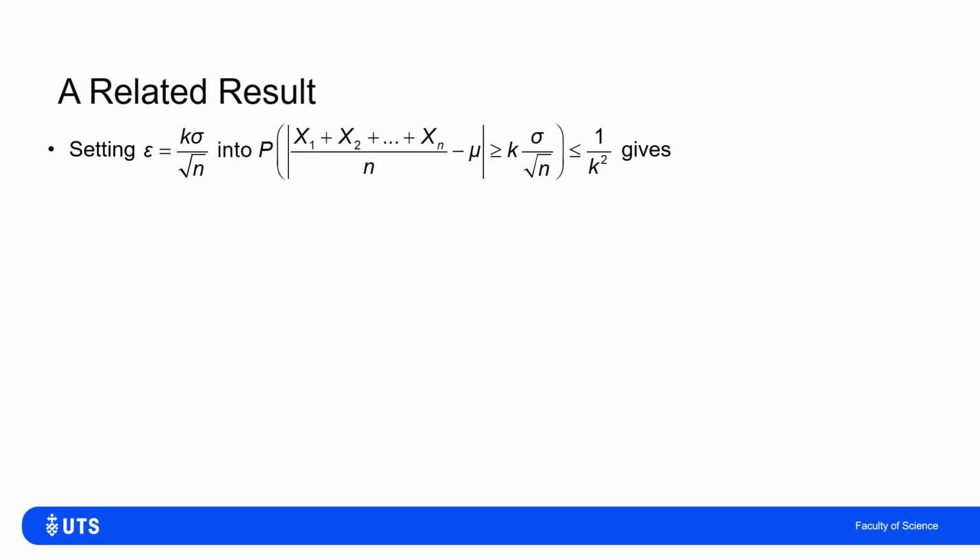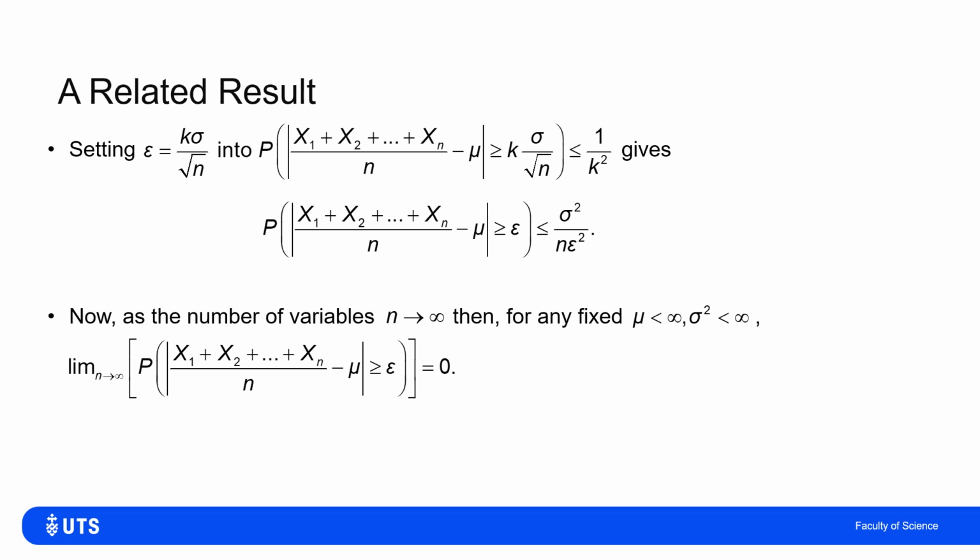If I now rewrite this k standard deviations, or k sigma over root n, as epsilon, then what I can get from my statement where I ended the previous slide is that the probability that the sum of the x's over n minus mu in absolute value, the chance that that exceeds epsilon, has to be less than or equal to sigma squared over n epsilon squared.